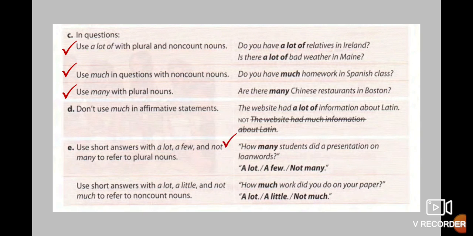Let's see. Use short answers with a lot, a few, and not many to refer to plural nouns. How many students did a presentation on loanwords? A lot, a few, not many. Yes? Use short answers with a lot, a little, and not much to refer to no count nouns. How much work did you do on your paper? A lot, a little, or not much. Yes? That means you use not much if this one is not count, and you use not many when you have plural nouns, that means countable nouns. Okay, excellent.